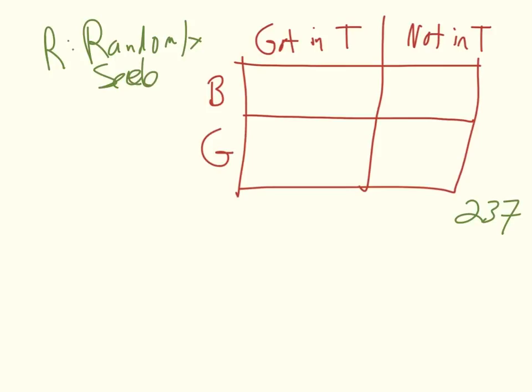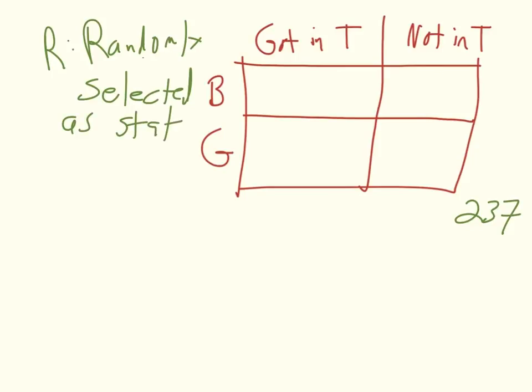Randomly selected as stated. And here's my quick reminder. If they don't say in the problem that they're randomly selected, you cannot say randomly selected is stated. If they don't state it, you can't say it's stated.